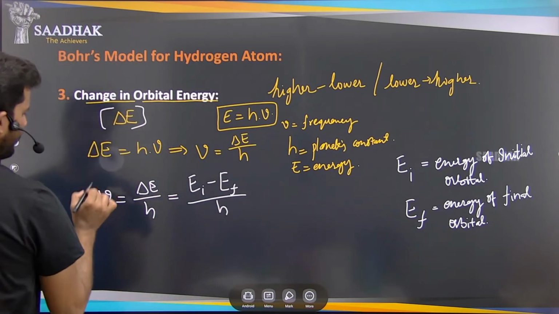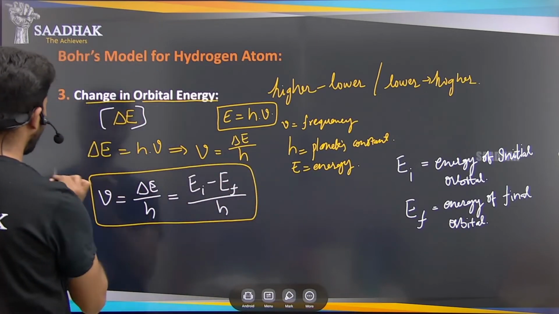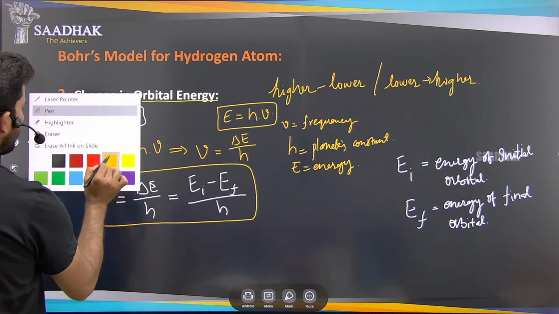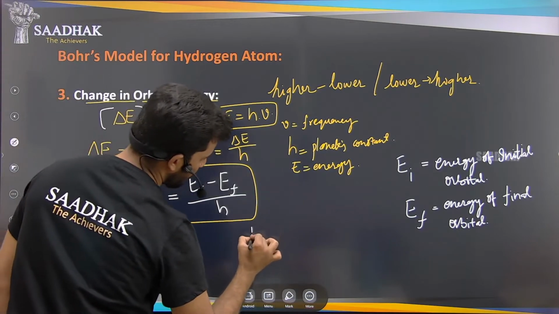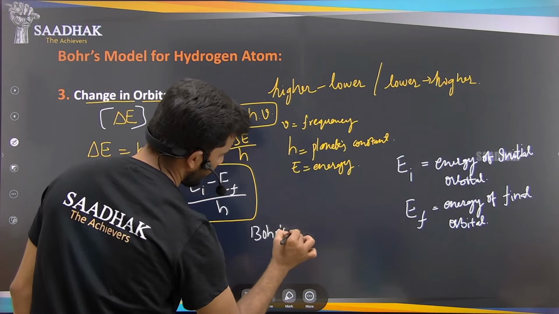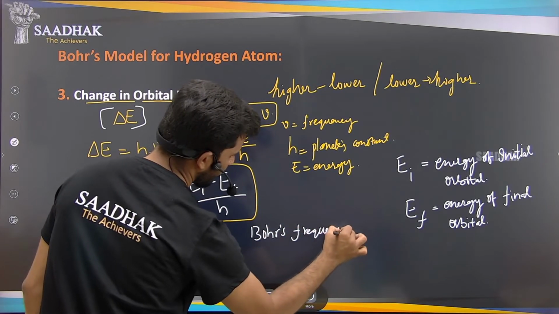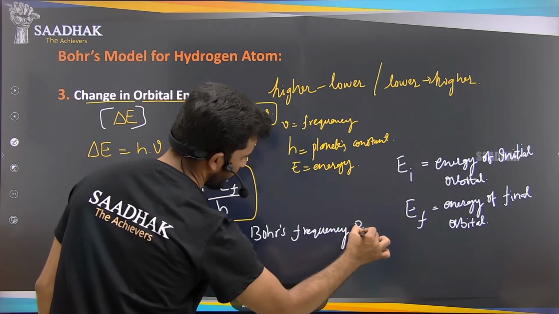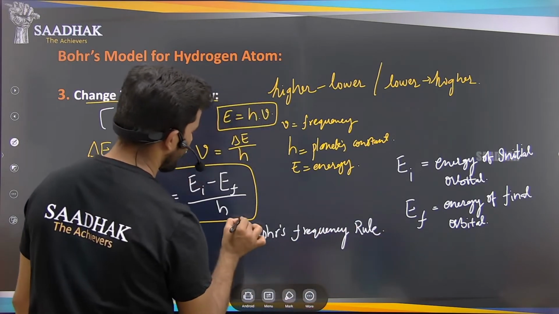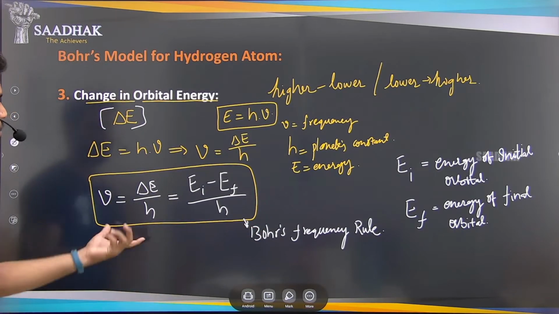So this formula of the frequency given by Bohr is called Bohr's frequency rule.